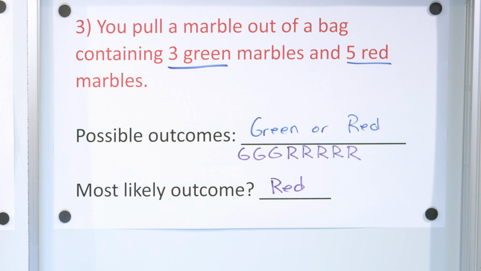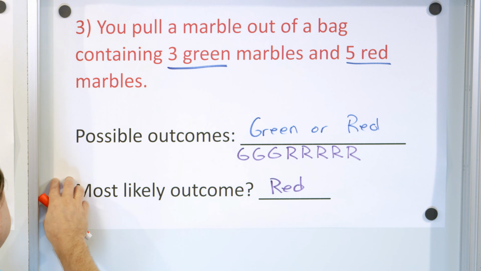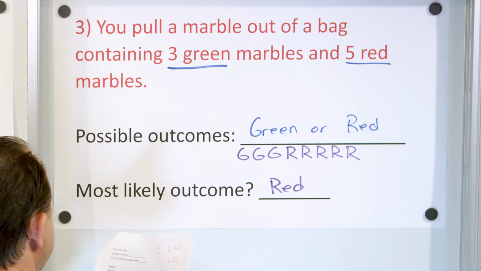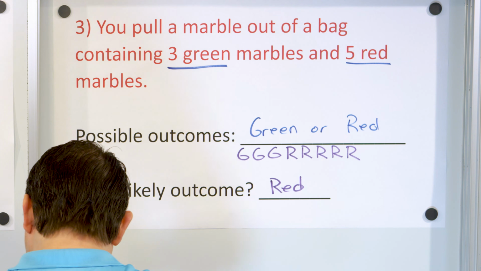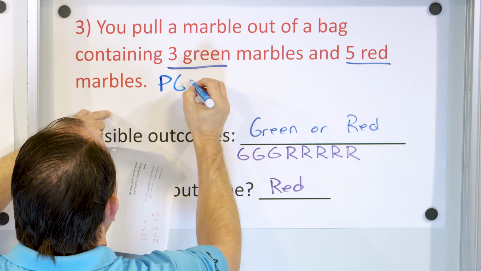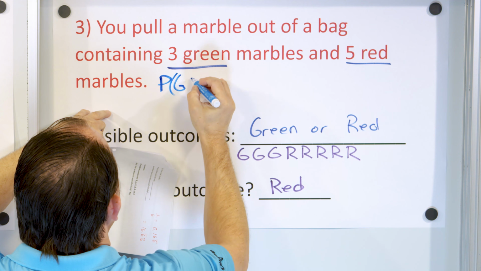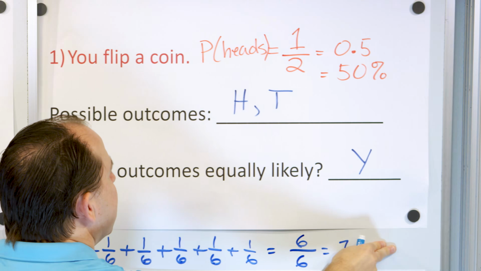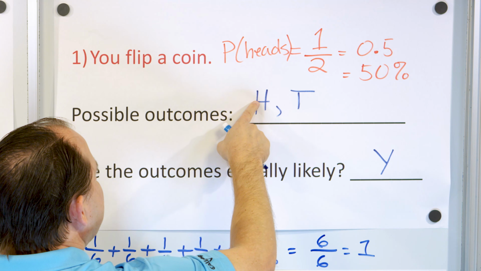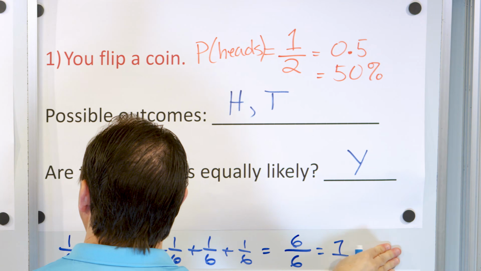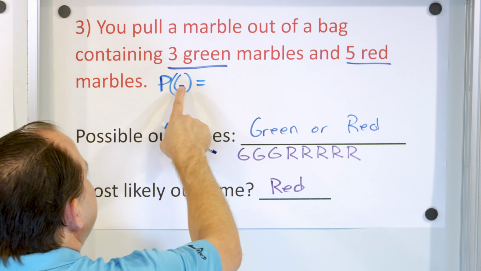And speaking of that, let's just take a minute to calculate something and see what we get. All right, let's say that I'm going to calculate the probability of getting a green marble. What is the probability of pulling one of these green marbles out? Well, how did we do it before? We said, well, we have to identify in how many ways can I get what I'm looking for? 1 head out of 2 possible outcomes. So here we have to identify a similar sort of thing. How many ways can I get green?